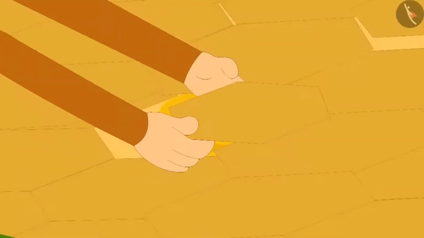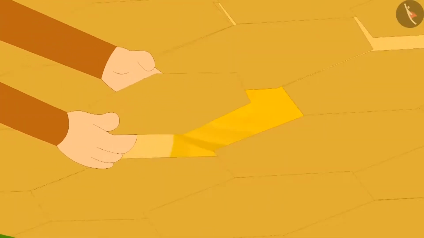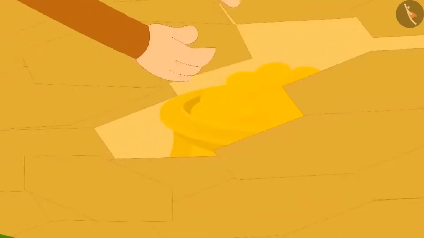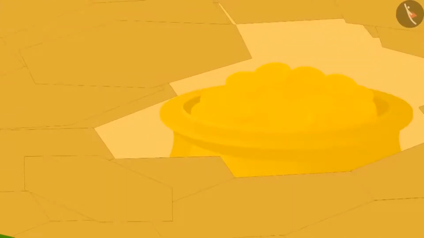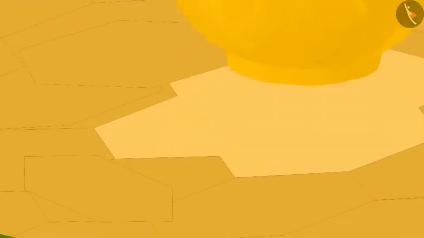When he tried to set the tile back on the floor, he saw a golden vessel under those tiles. Babban took out some other fixed tiles from the floor as well. Finally, he took that golden vessel out.